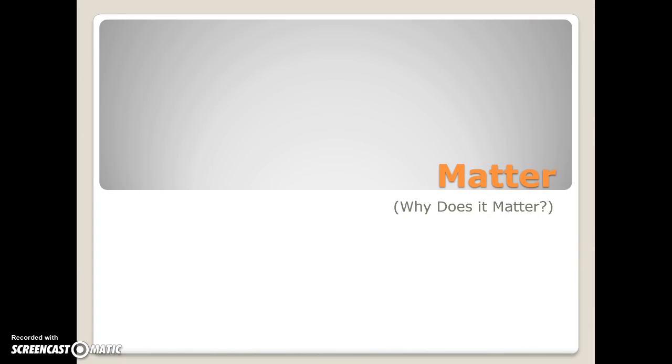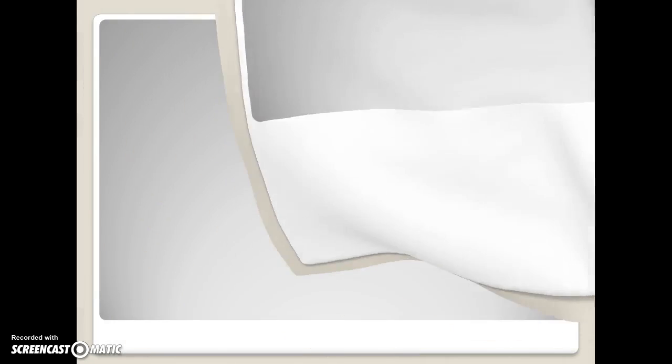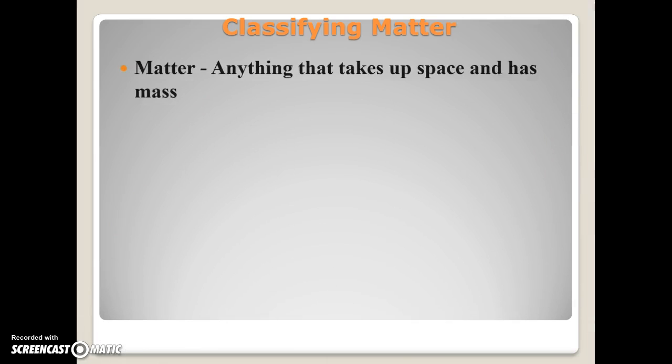So like I said, we're dealing with two major topics. The first major topic that we're going to deal with is matter. And we're going to ask the question, well, why does it matter? Because this is, in a sense, the central substance of which all the universe is made up. Everything in the universe is made up of matter. And that's, to a large degree, what we study in chemistry. One of the problems we're going to run into is that if we're studying everything the universe is made up of, that's a lot to study. So we're going to find ways to classify this, to organize this, to make it a little bit easier throughout the year. So let's start off by defining what is matter.